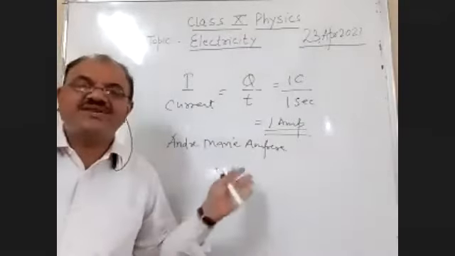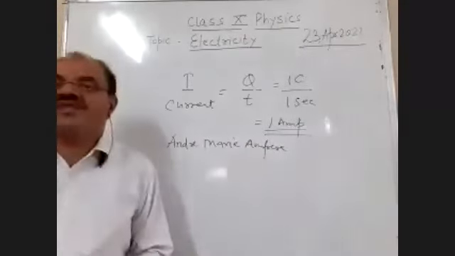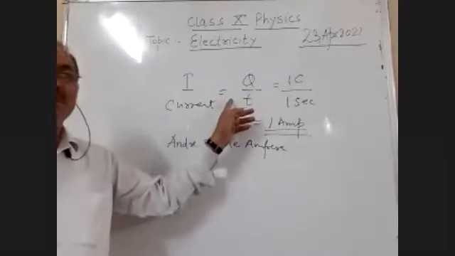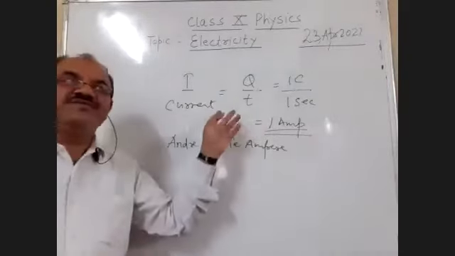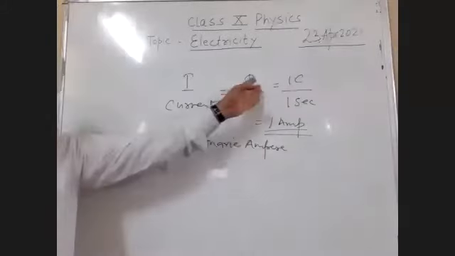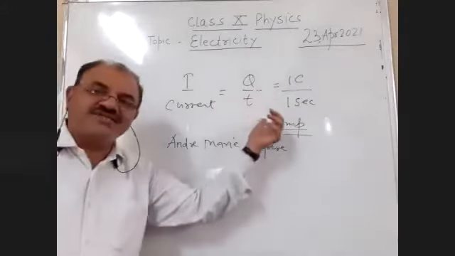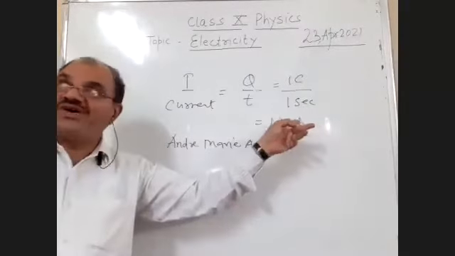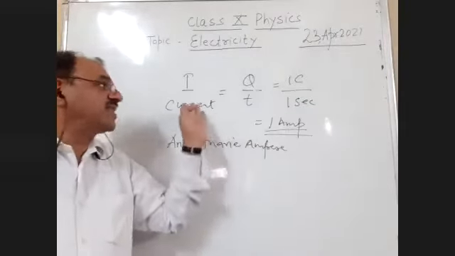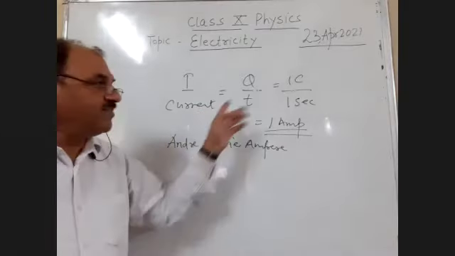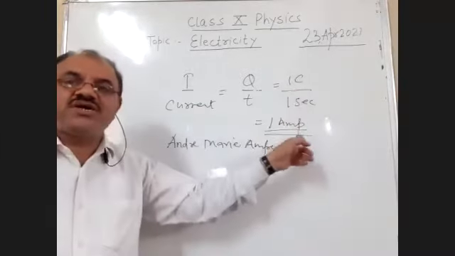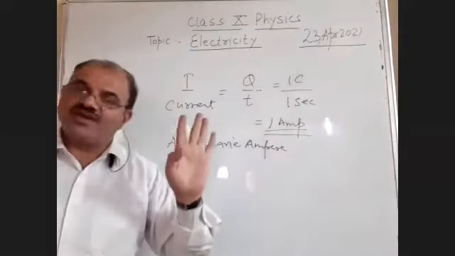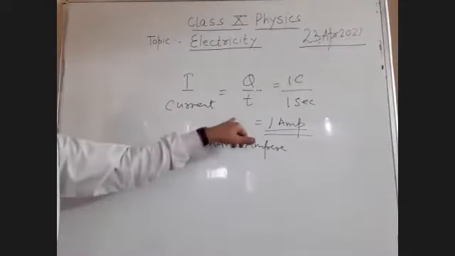Now, student, what is the definition of 1 ampere of current? 1 ampere of current is that current when 1 coulomb of charge passes through a conductor for 1 second. That current is called 1 ampere.